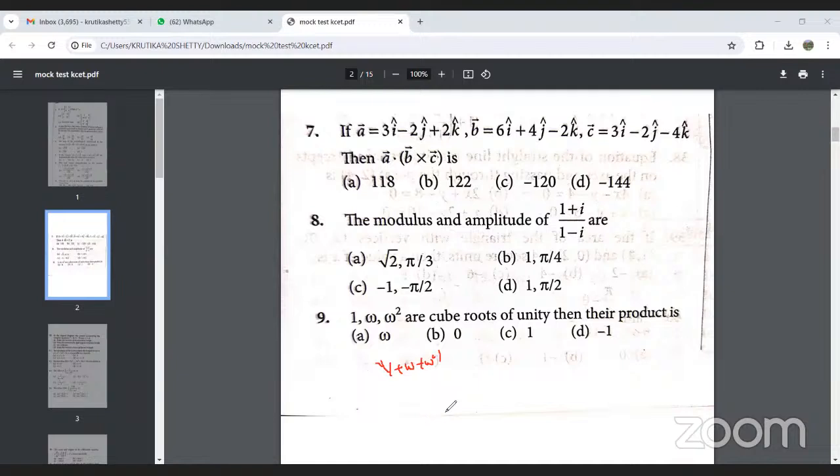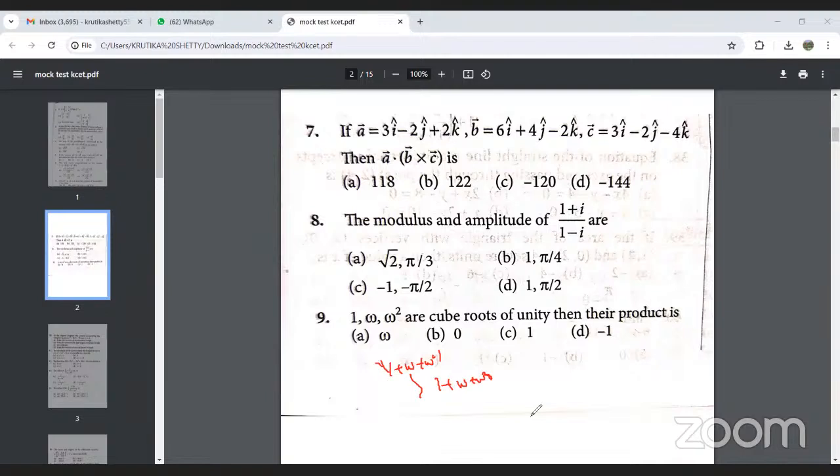Okay. See, here are two hints you need to remember. See, 1 plus omega square is equal to 0. Okay, next one more is, okay. So see, one more.